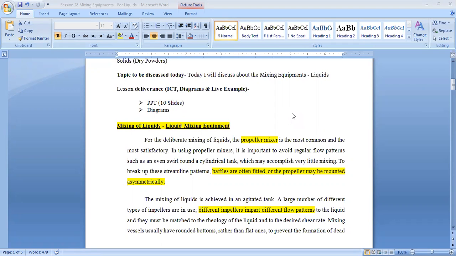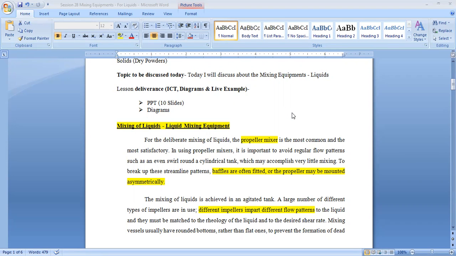Today's topic is mixing of liquids, and for that, naturally, we need mixers. For mixing of liquids, the most popular mixers are propeller mixers. In propeller mixers, the mixing takes place in a cylindrical tank that has impellers, and those impellers rotate, and the mixing of the liquid food material takes place.